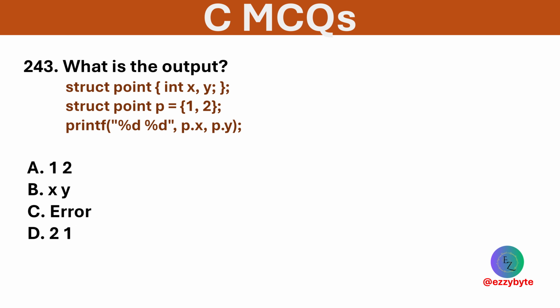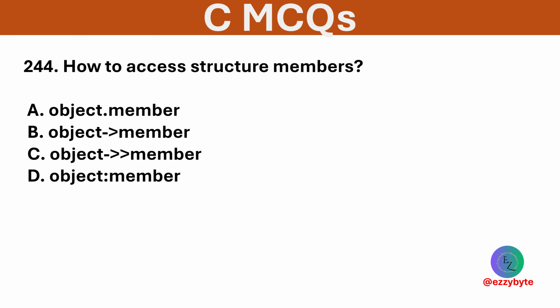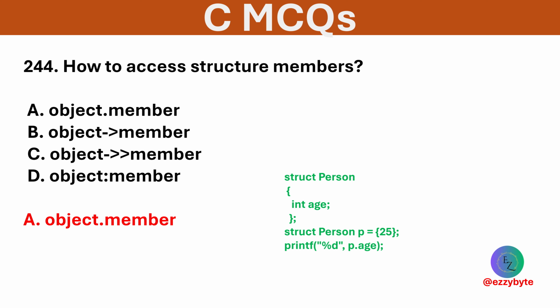What is the output of the following? Options are 1 2, xy, error, and 2 1. Option A is correct. It prints values of members x and y of struct P. How to access a structure member? Options are given below. Option A is correct. We use the dot operator to access a member from a struct variable.